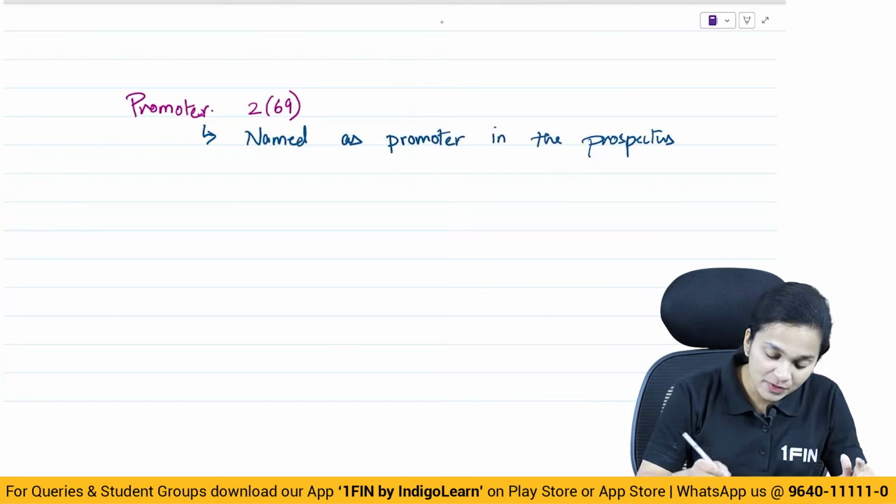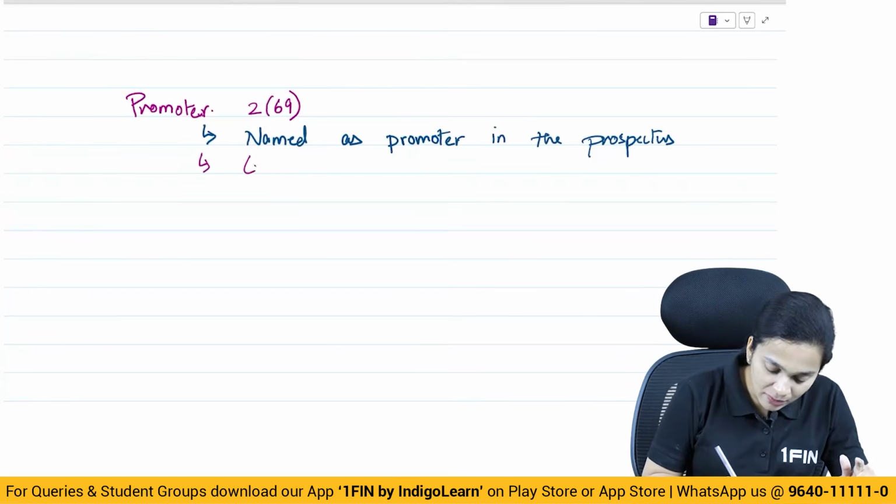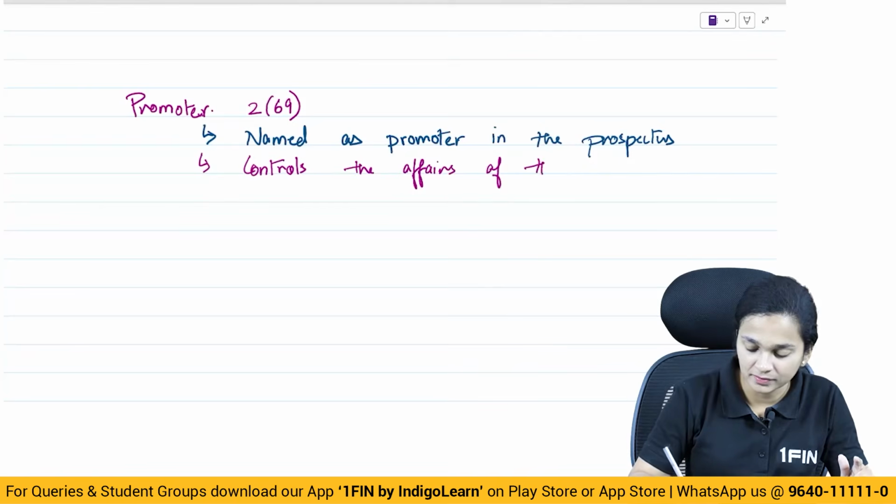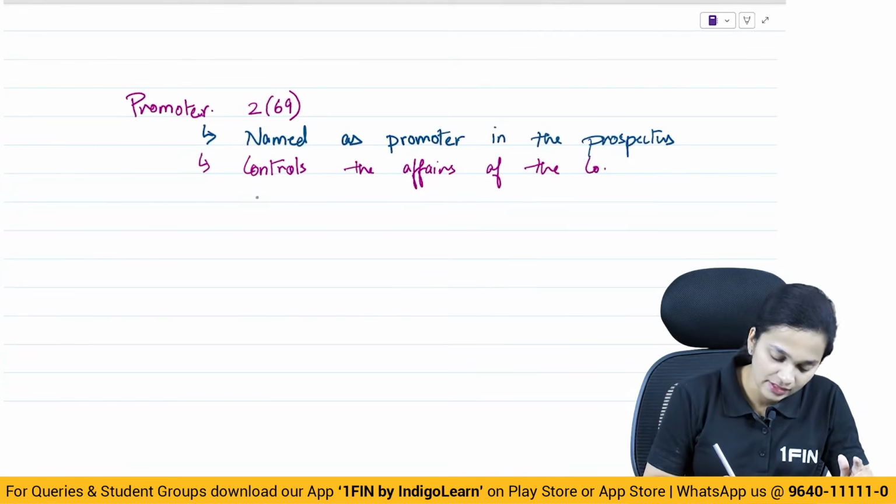Second, he is the person who controls the affairs of the company either directly or indirectly.